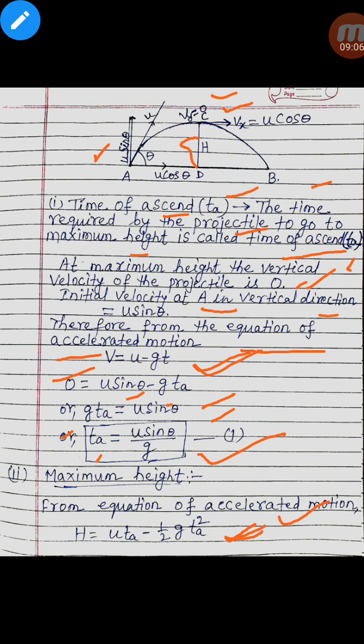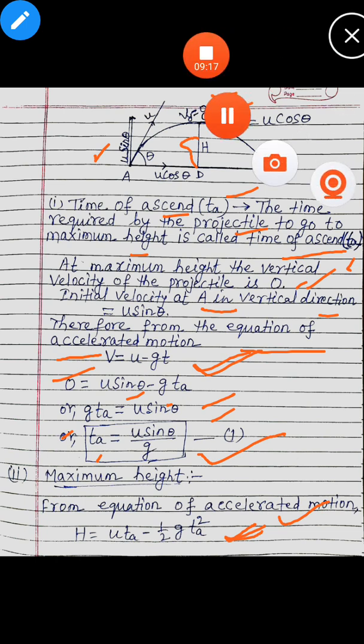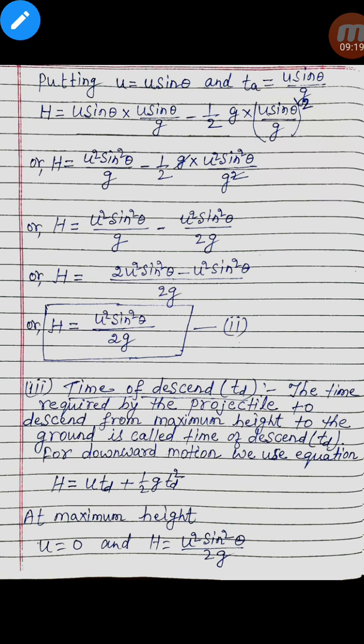Here in place of t we will put the time of ascent, and in place of u we will put u sin theta.